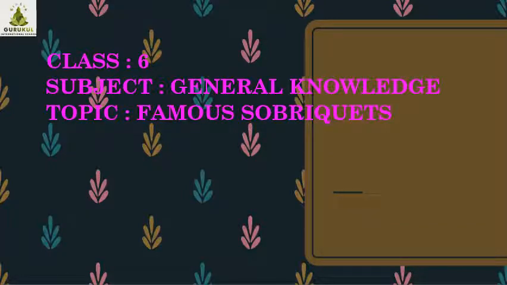Class. Now I have come with an interesting topic named famous sobriquet. See here, the spelling has T at the end, but it is silent, so it is pronounced as sobriquet, like bouquet, B-O-Q-U-E-T, bouquet. So we don't pronounce T there, like say sobriquet. Sobriquet.